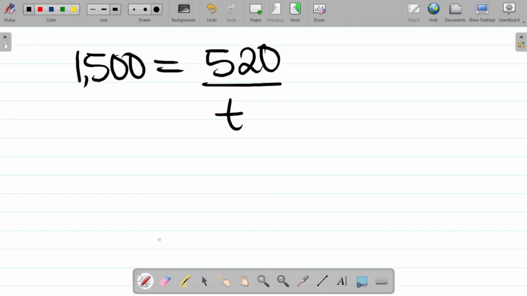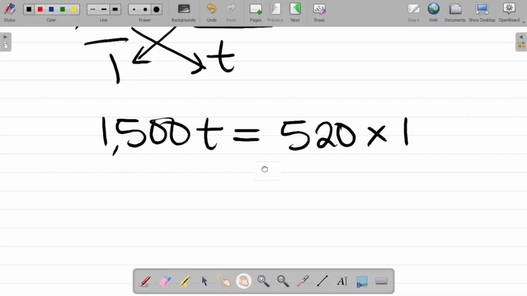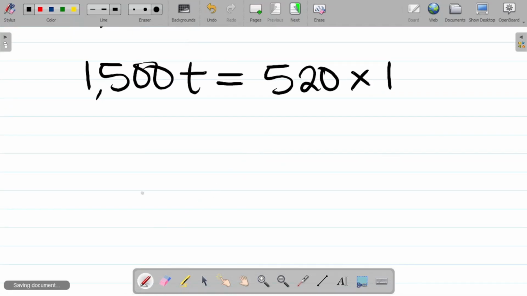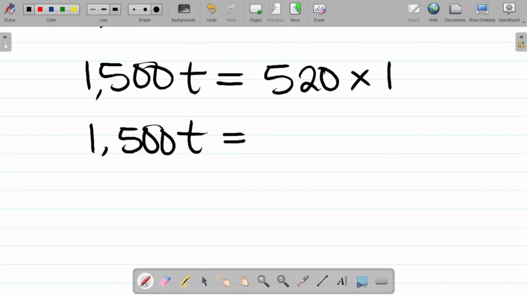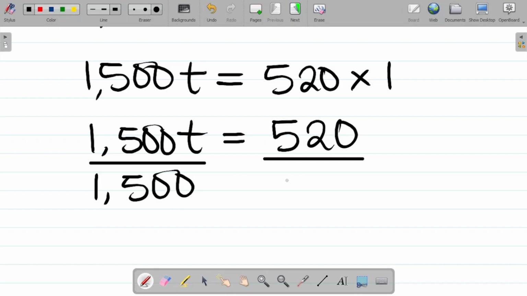From here, this is all over 1. Cross multiplying, 1500 times t is equal to 520 times 1, which is 520. I'll divide both sides by 1500.